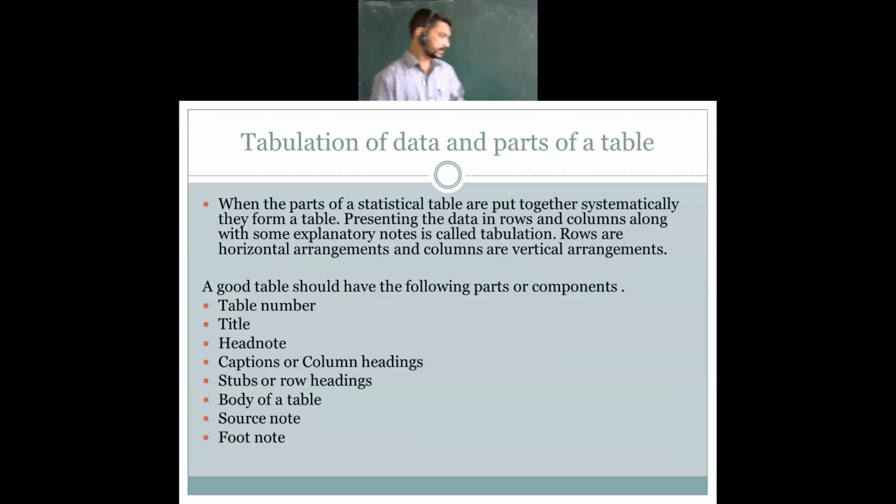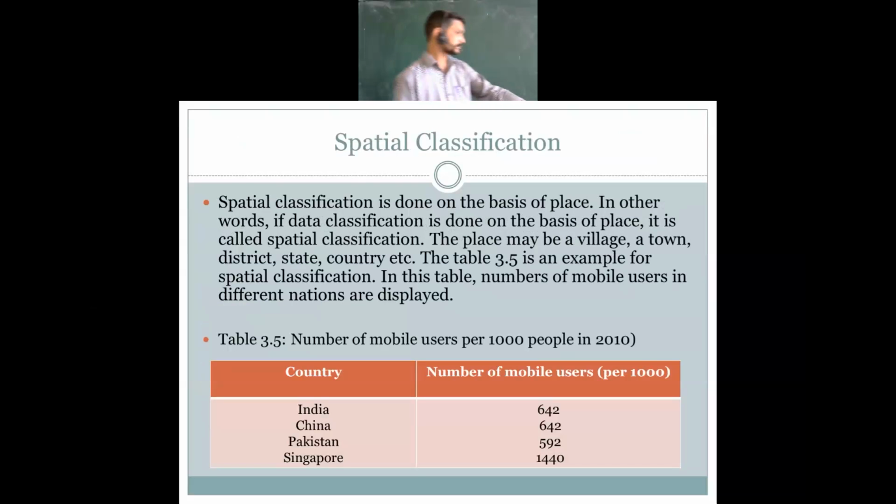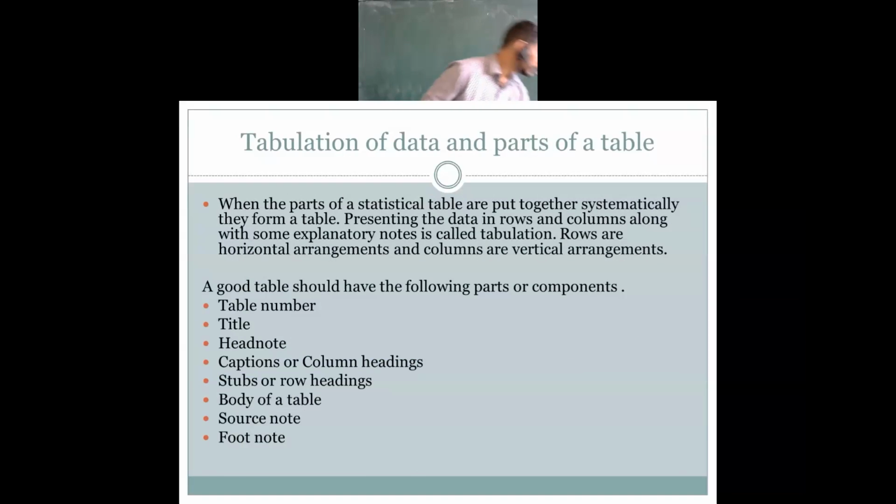Just like, see how we have seen in this image, per 1,000 people. That is what you can show in the heading. Just like rupees in crores, rupees in lakhs, rupees in thousands. That narration you will be giving in the head note. Then next one, captions or column heading.